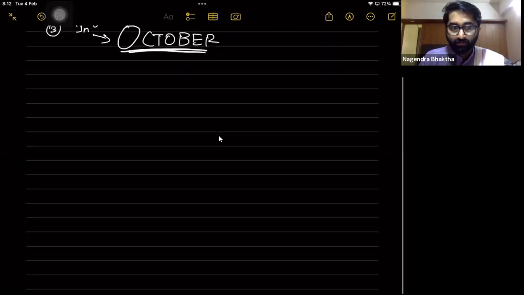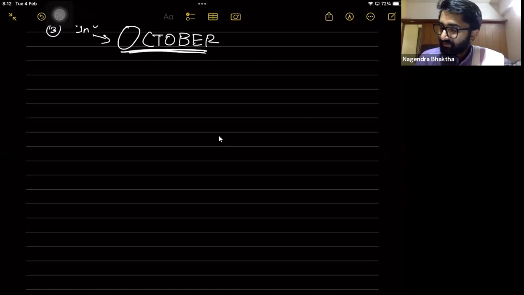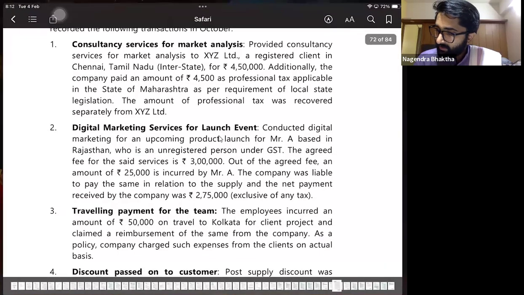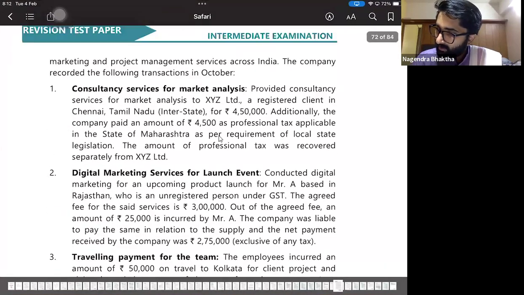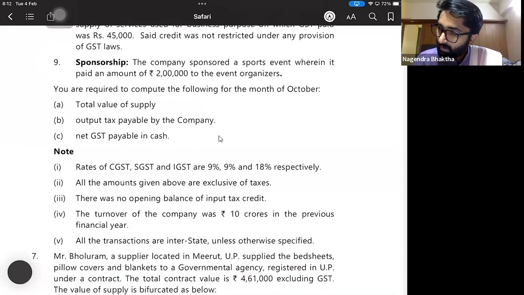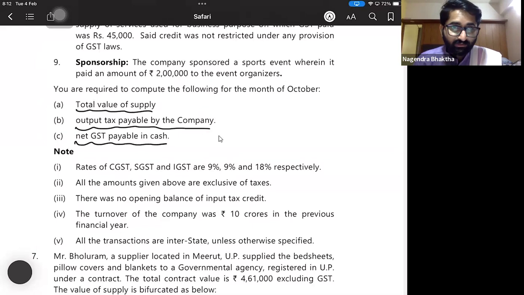First thing, what is the question? First, read the question. So these are the transactions which have happened. And the last point: you are required to compute the following in the month of October. Total value of supply, so you have to calculate value of supply. Output tax payable by the company, OTL you have to calculate. And net GST payable in cash. My goodness, this is basically for how many marks? I think this is for minimum 10 marks.